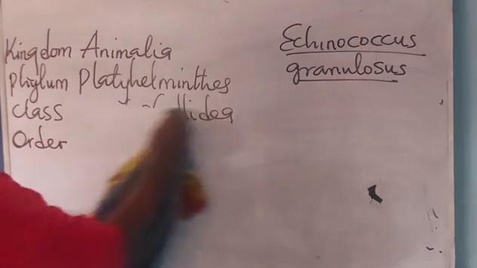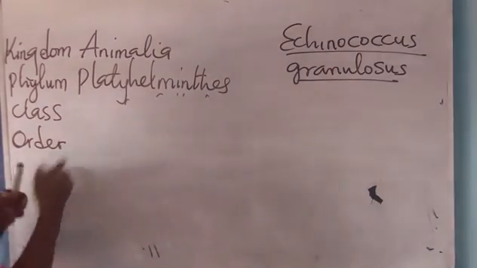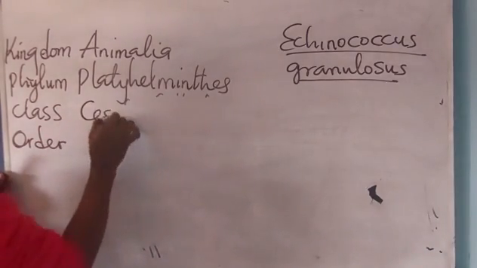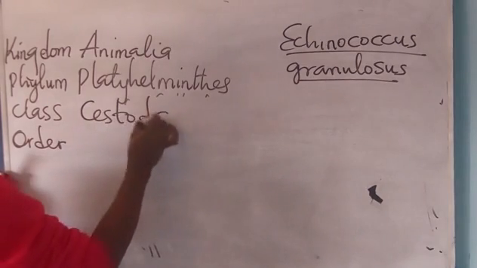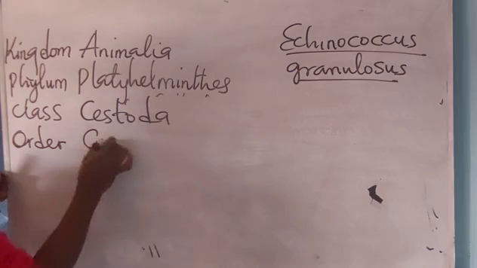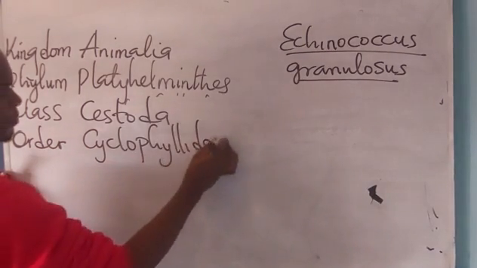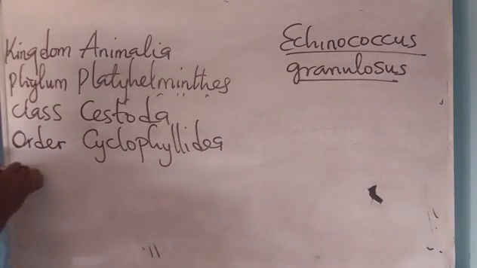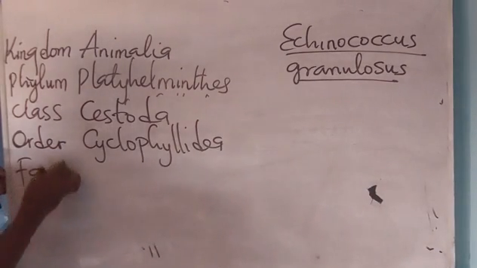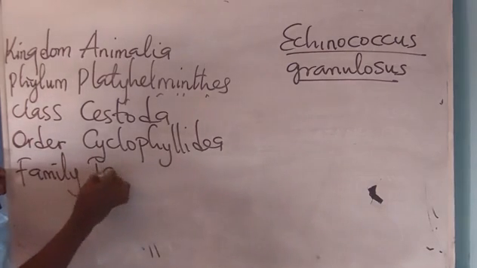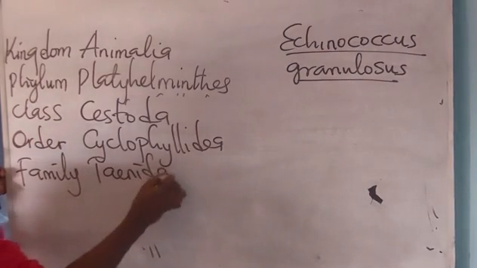Class is not Cyclophilidia. Class is Cestoda. Order Cyclophilidia. Family Taeniidae.